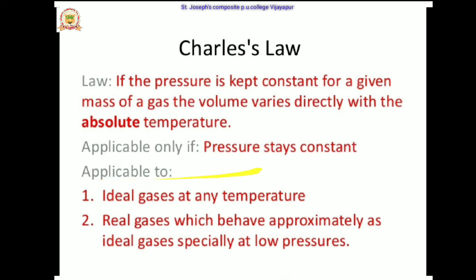It is applicable to ideal gases at any temperature, and to real gases which behave approximately as ideal gases, especially at low pressure. In Boyle's law it is the high temperature condition because temperature is constant; in Charles' law it is applicable to low pressure conditions.